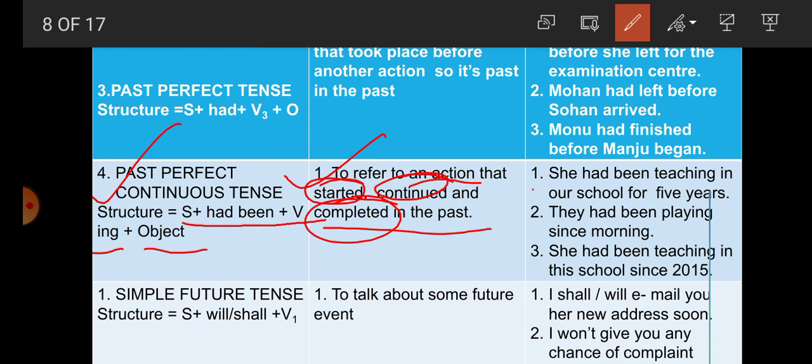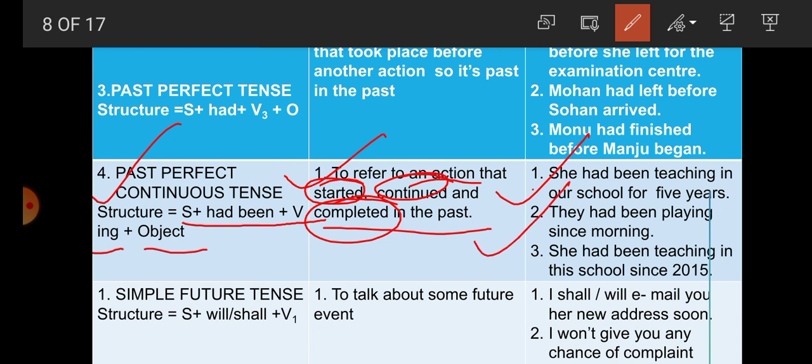For example, she had been teaching in her school for 5 years. So it means that in the past she was teaching in her school. She had taught 5 years, but now she is not teaching. So the action started in the past, continued in the past and completed in the past.